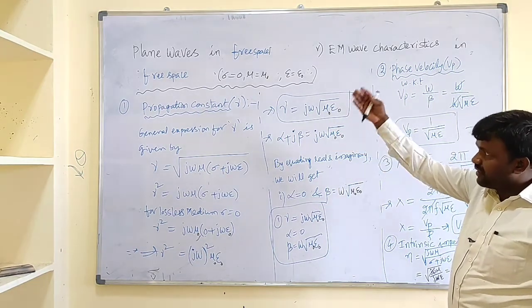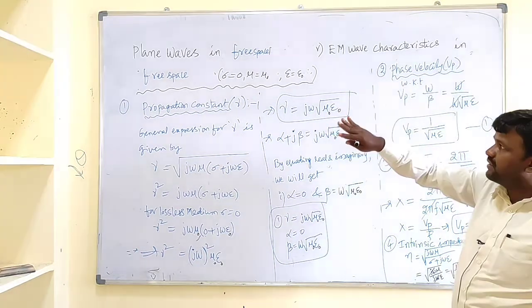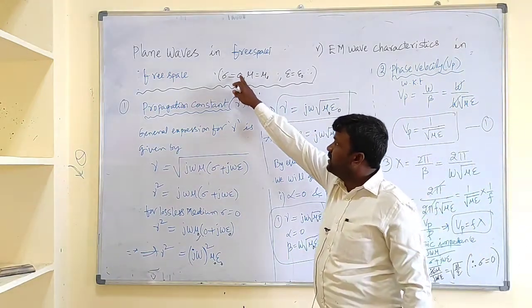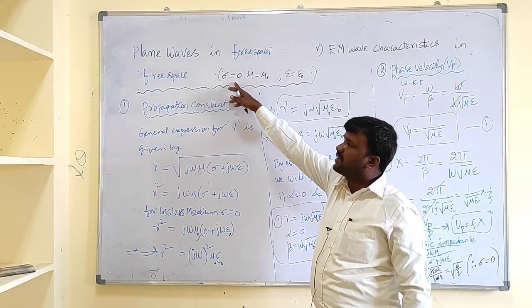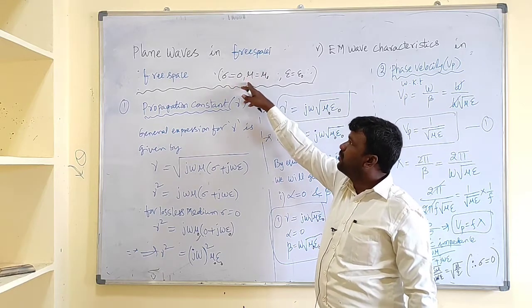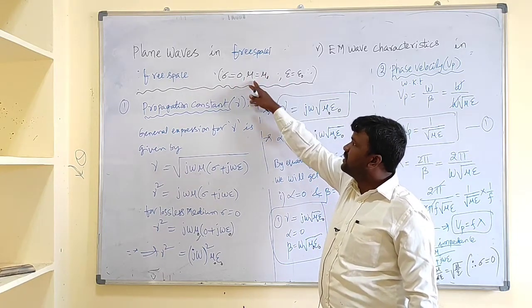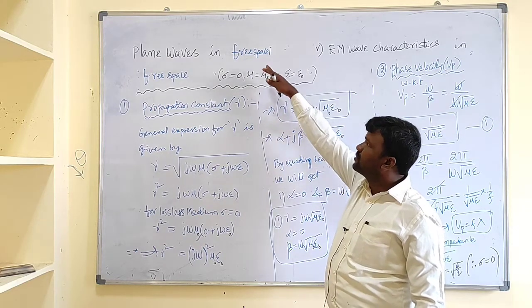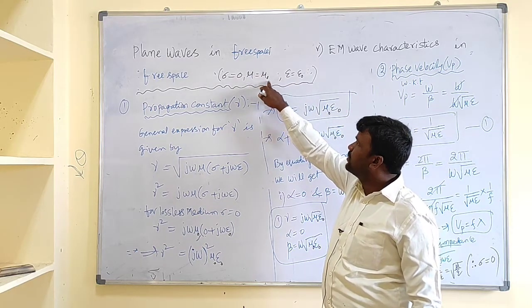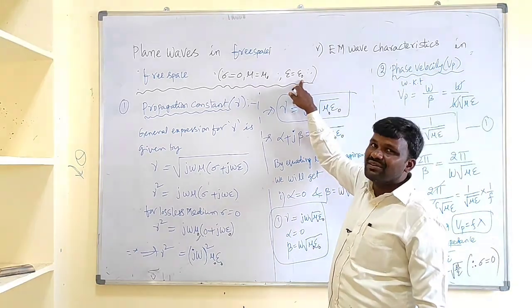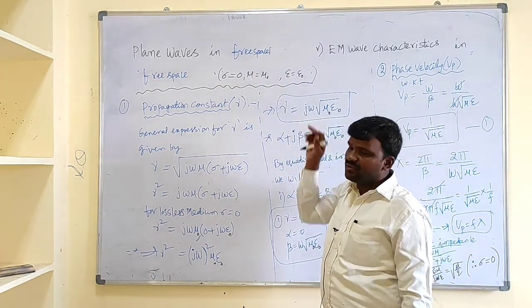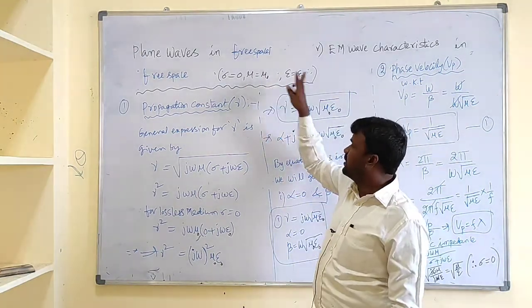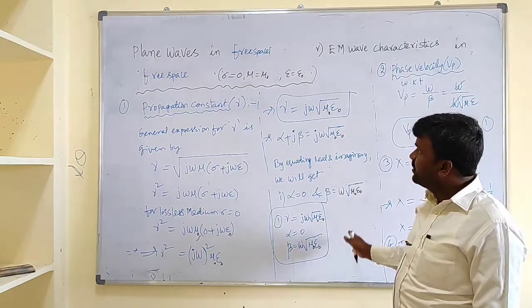What is the difference between a lossless medium and free space? In a lossless medium, sigma is 0, and for free space also sigma is 0. The only difference is mu and epsilon. For the lossless medium, mu equals mu naught into mu r and epsilon is epsilon naught into epsilon r, while for free space mu is mu naught and epsilon is epsilon naught.